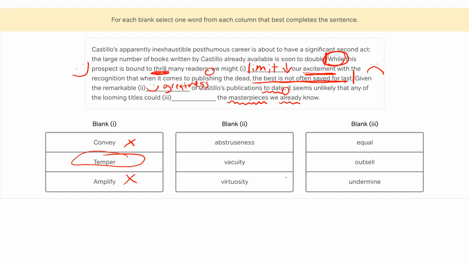So the first word that I'm drawn to is virtuosity, and the reason I'm drawn to it is because it starts with virtue. Right? So if we think about what's a virtue, well, a virtue is a positive trait or something that is good, right? It's a positive word. We might have even heard the word virtuoso, right?